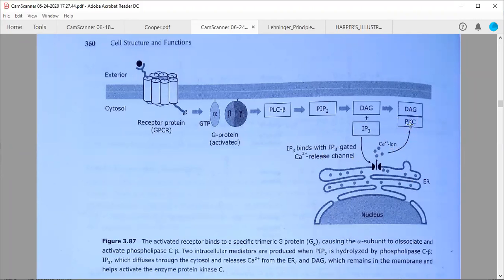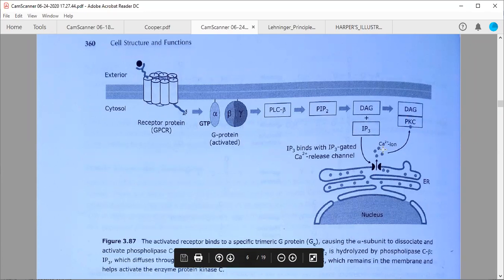Because this is a kinase, it is going to phosphorylate some of the target proteins, and thus the signal from the outside of the cell moves downstream and activates many other enzymes by phosphorylating them, adding phosphate groups by this kinase enzyme. So we are coming to this particular diagram.